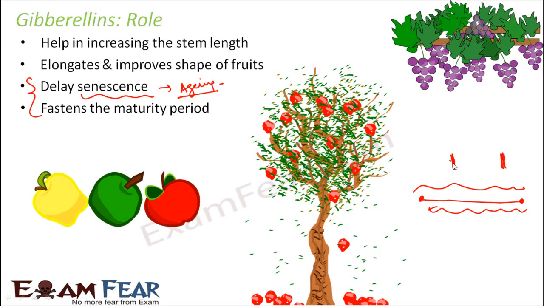Because of this gibberellic acid, it makes it mature before. So it becomes mature here and it makes it age later. So it is aging here. So basically earlier the fruits used to be there only for this much period, but now it is there for such a long period. So the overall period is increasing because now with gibberellins, the plants are attaining maturity quickly and they are aging later.